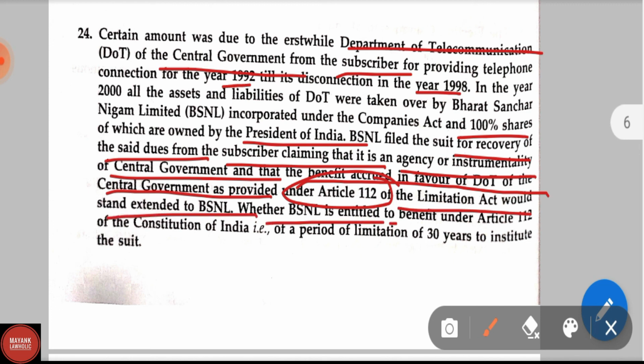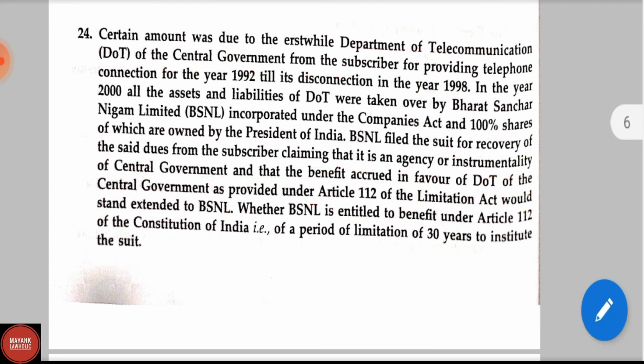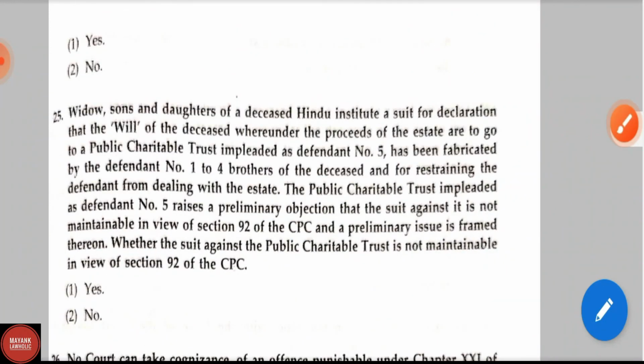Whether BSNL is entitled to benefit under Article 112 of the Limitation Act, that is, of a period of limitation of 30 years to institute a suit. Options are yes or no. Correct answer is no.